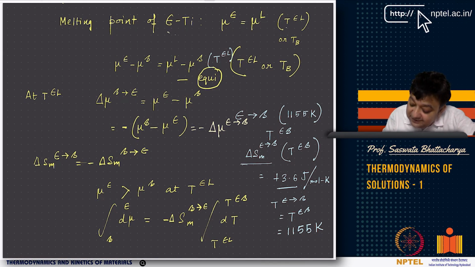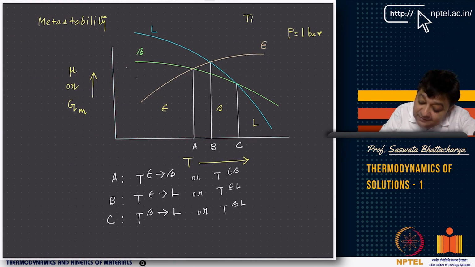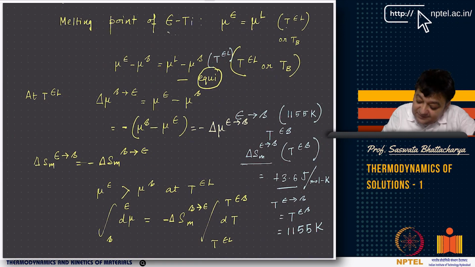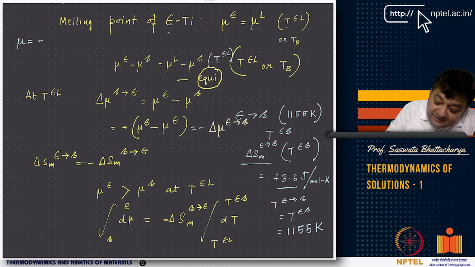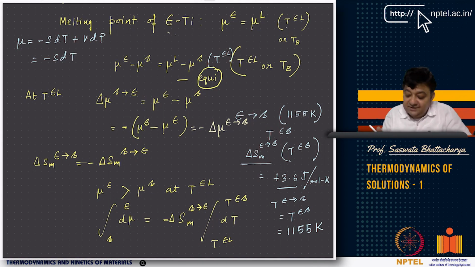And as you know from this curve, at T epsilon L, mu epsilon is greater than mu beta, right? The free energy of epsilon is greater than the free energy of beta at T epsilon L. So now think of this, you are doing an integration. And also remember, we are doing it at constant pressure, and you know d mu equals minus S dT plus V dP, where S is entropy per mole, and at constant pressure it is minus S dT, because dP goes to 0. So you have minus Sm dT.